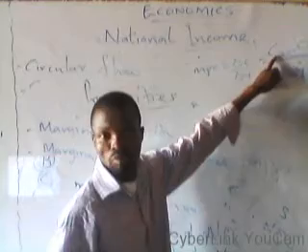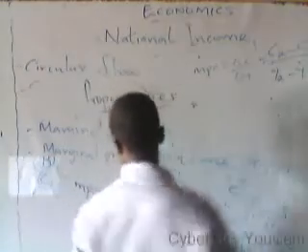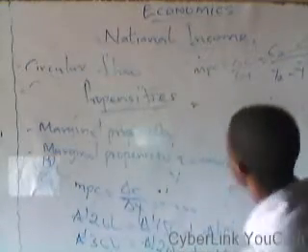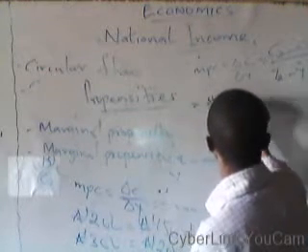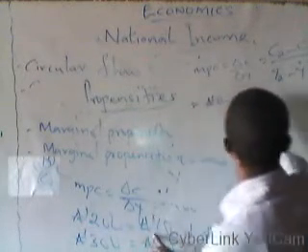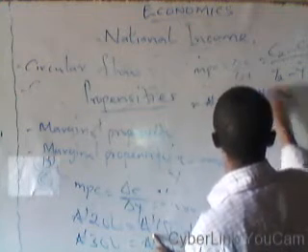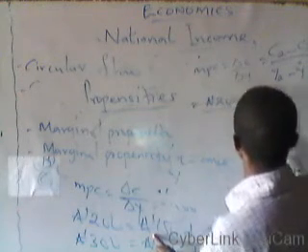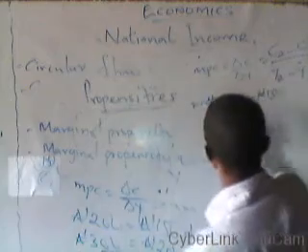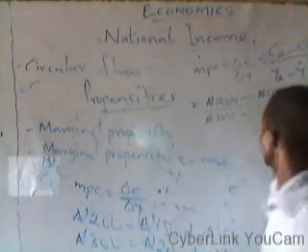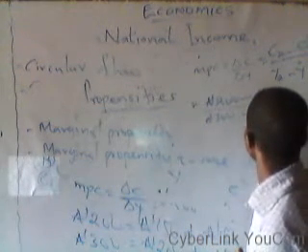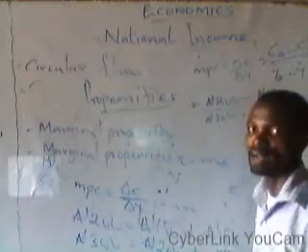Our C2 is 200 naira minus our C1, that is 150 naira, all over our Y2, the new income level, 300 naira, minus our initial income level, 200 naira.